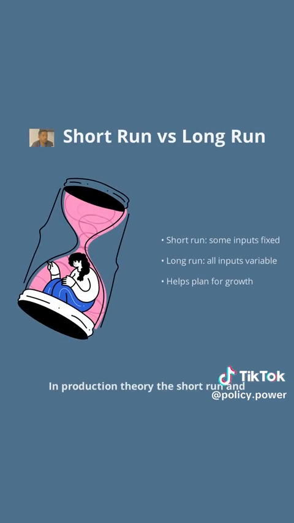In production theory, the short run and long run are important distinctions. In the short run, at least one input, like factory size, remains fixed while others can change. In the long run, all inputs are variable, allowing firms to adjust everything from labor to machinery. This distinction helps businesses plan for immediate needs and future growth. For example, a restaurant might hire more staff in the short run, but in the long run, it could expand its kitchen or open new locations.